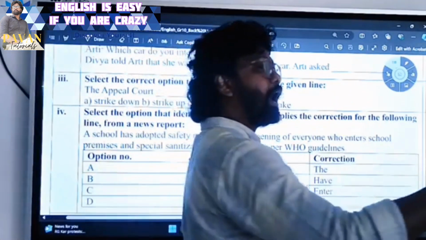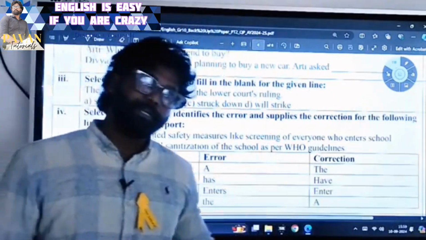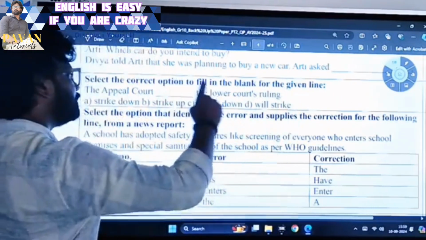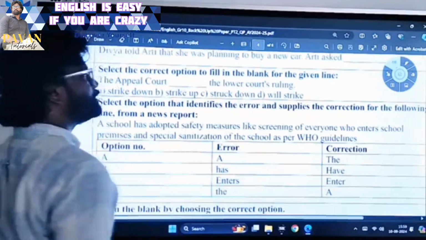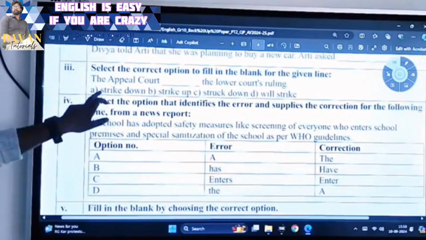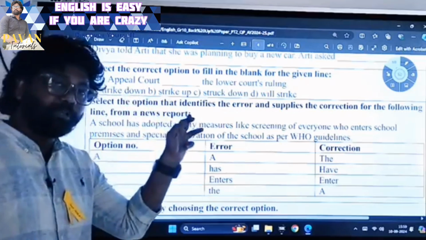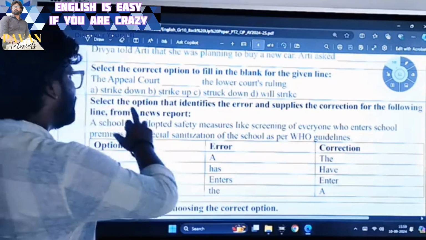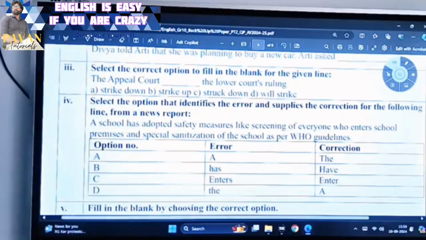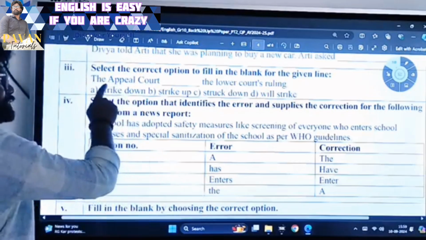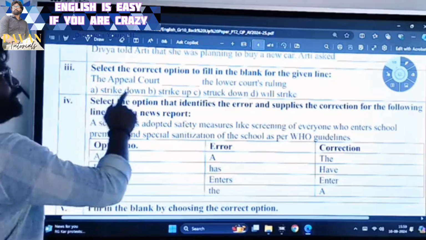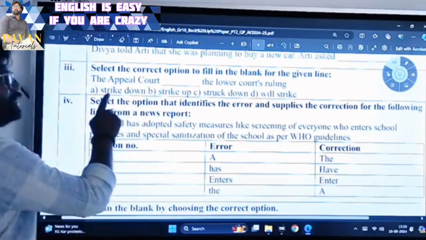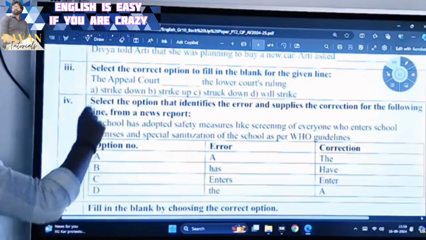We are awaiting for the appeal court to strike down. It can also be the option, but of course here the timeline should be mentioned. Mostly struck down is the suitable option, because strikes down comes in the present form. Strike up, in the sense the phrasal verb is not correct. If it is strike down, it is also not correct, because if the verb should be in simple present tense, here strikes down should come, because appeal court is the subject, third person singular. So obviously S is added to the verb in simple present tense.